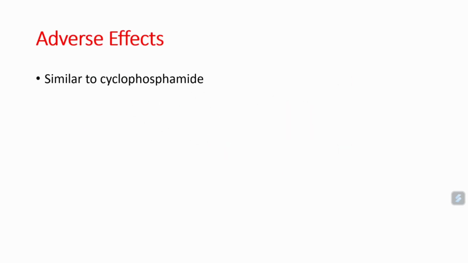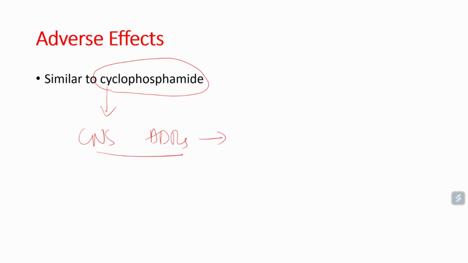The adverse effects are almost the same as cyclophosphamide, but ifosfamide may cause CNS ADRs, including hallucinations, and it can cause coma also, and the patient may develop mental disorders. If the patient goes into coma, the patient may die.